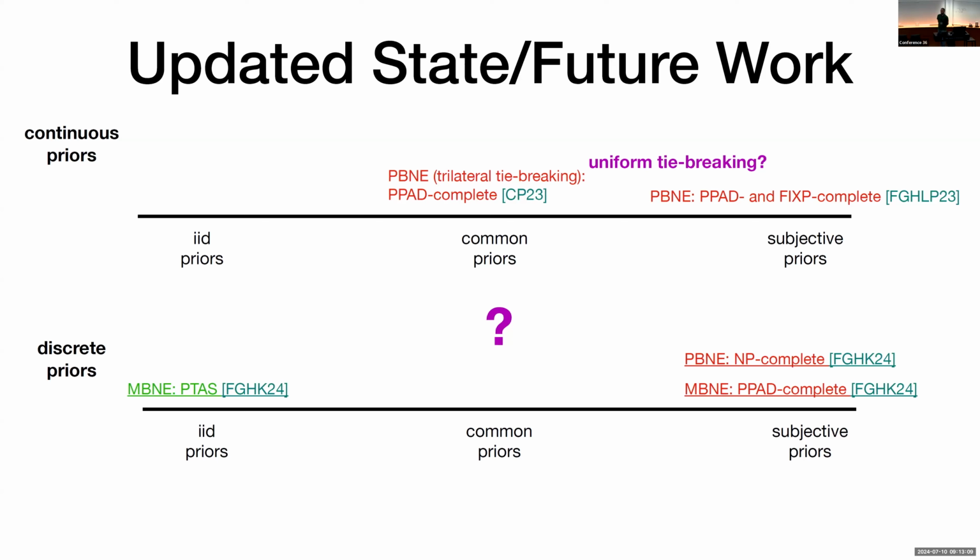And maybe because we've also tried to prove some PPAD-completeness result there, and it seems difficult, perhaps this could be lying somewhere further down in the hierarchy of total search problems. So that would be very interesting to explore. And in terms of positive results, there's actually a PTAS in the Chen and Peng paper from 2023, but it is for a different notion of pure equilibrium. We would be very interested to extend this to the definition that we provided for equilibrium, which is, again, I think the standard one.